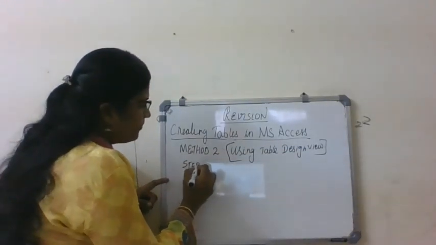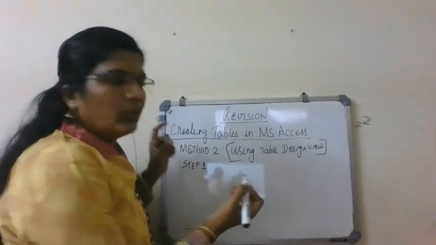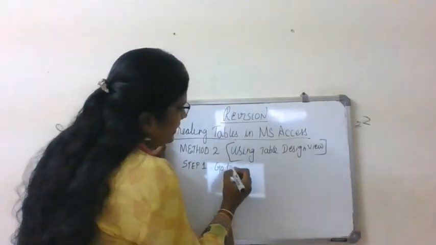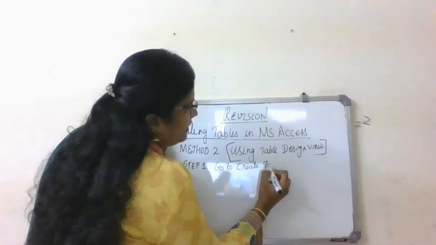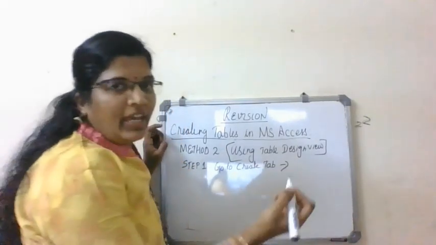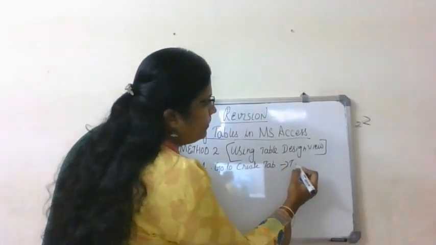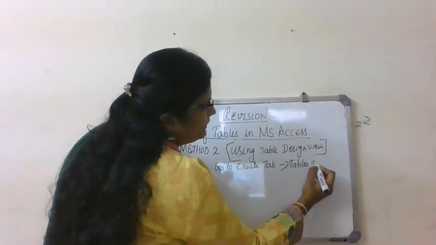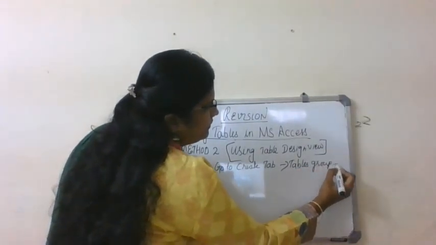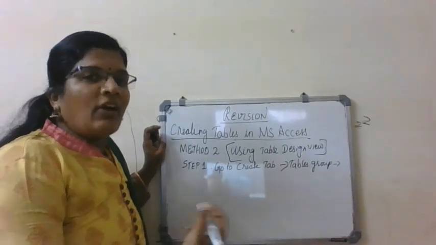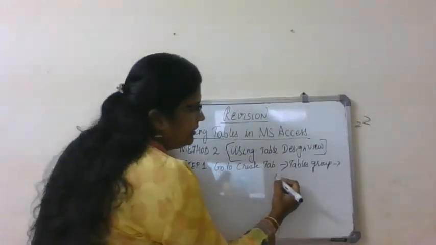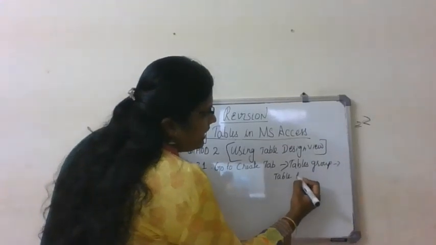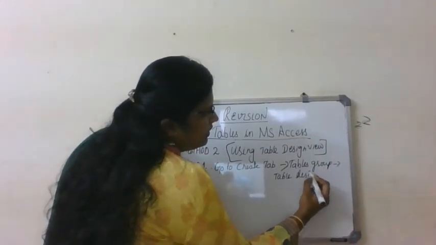Same step 1: go to the Create tab, and from there the same Tables group, and then click on the table design icon.